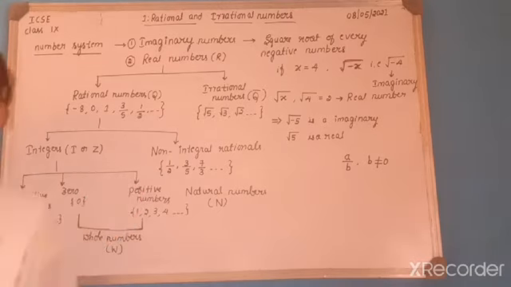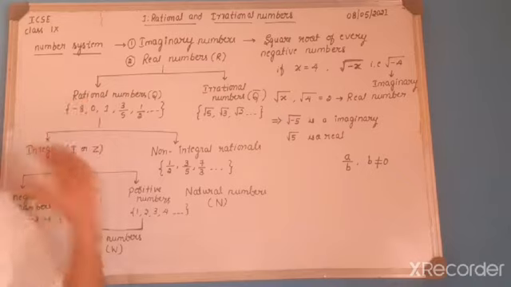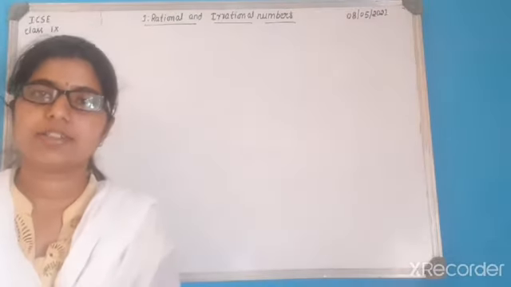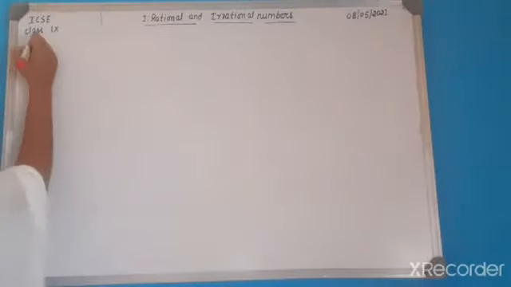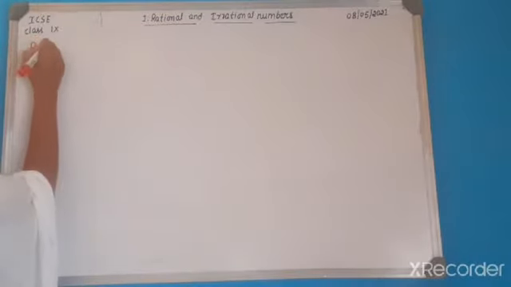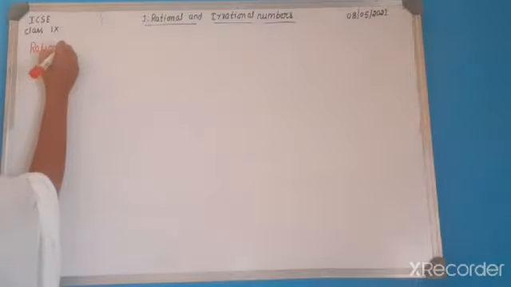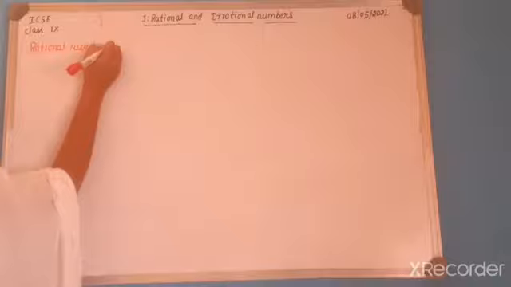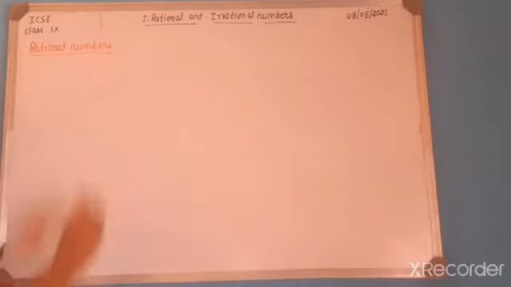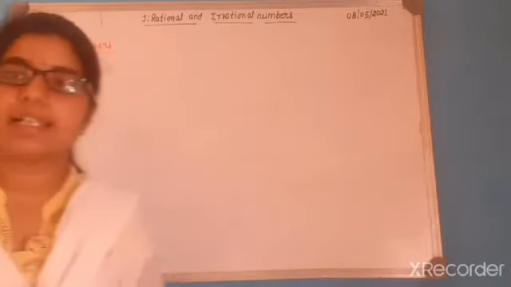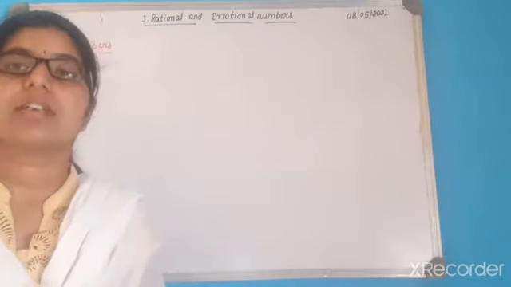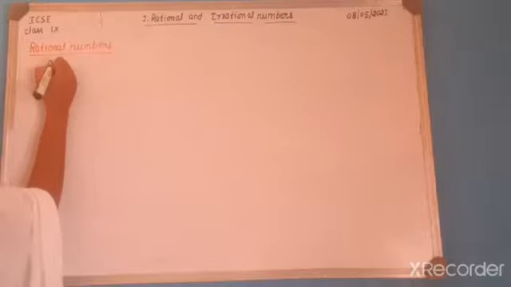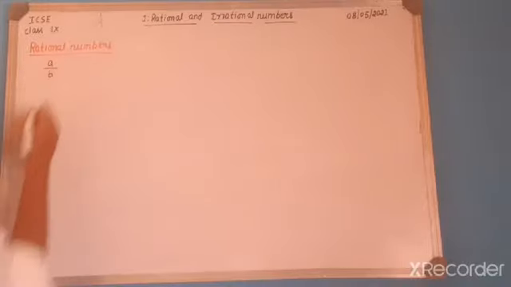So next we will move on to the particular topic called rational numbers. Yes, let us discuss the rational numbers. When you write the definition, as we said in the last class, rational number means the numbers which are expressed in the form of a by b, or you may also use p by q.